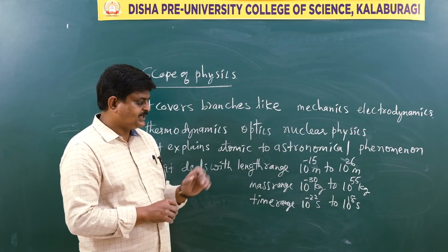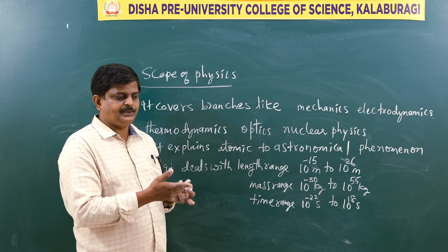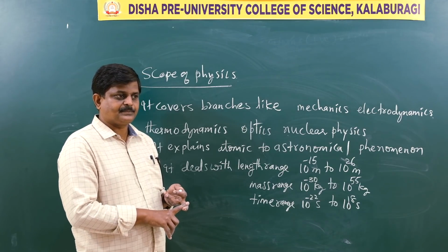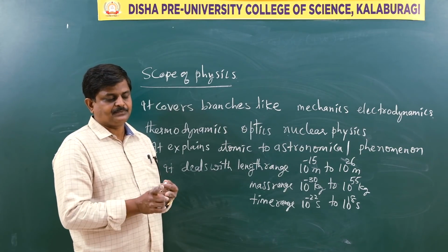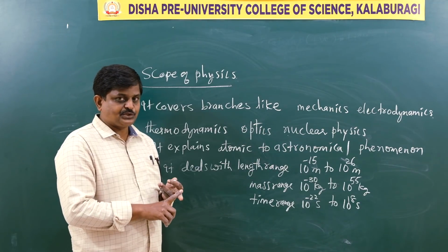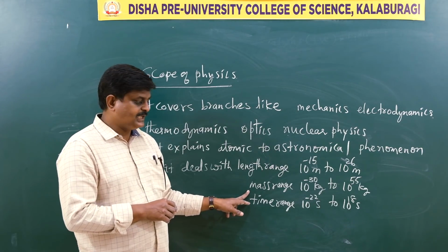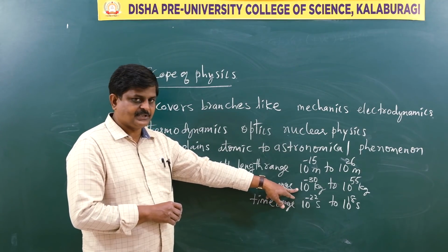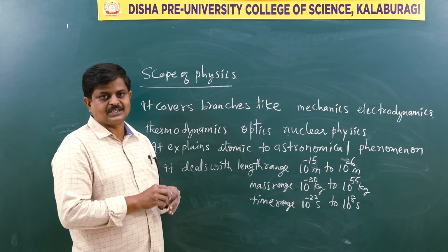Next, you see mass range. Anybody knows which is the unit of mass? Generally, we refer to the unit of mass as kg. Anybody knows the smallest unit of mass? Any guesses? The smallest unit of mass is the atomic mass unit. And anybody knows which is the largest unit of mass? The largest unit of mass is the Chandrasekhar limit. And now we are able to measure a mass range from 10 raised to minus 30 kg, which is of course the electron mass, to 10 raised to 55 kg, that is about the mass of the universe.